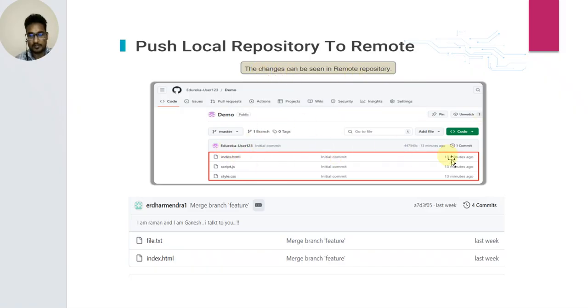This is the remote repository. In the code, there is a file index.html, script.js and a style sheet. There are also file.txt and index.html from the merge branch feature. Merge branch feature के अंदर हमारी file है index.html and file.txt.